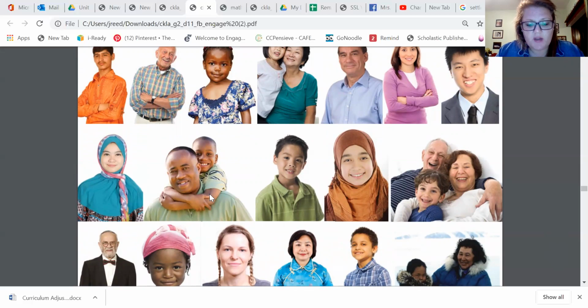Others have parents or grandparents who were immigrants. Still others have ancestors who, they never knew, immigrated to America long ago. More than almost anywhere else on planet Earth, the United States is a nation of immigrants and their descendants, a beautiful mosaic of people who have come to America from all over the world.